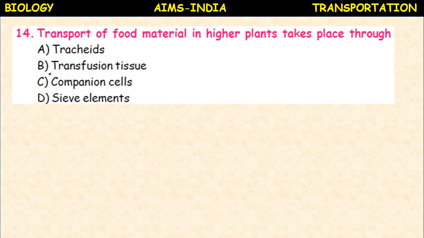Transport of food material in higher plants takes place through tracheids, transfusion tissue, companion cells, sieve elements. Transport of food material takes place by phloem tissue. So in the phloem tissue, these two, companion cells and sieve elements, especially the sieve elements, are involved in the transport of food materials in higher plants.